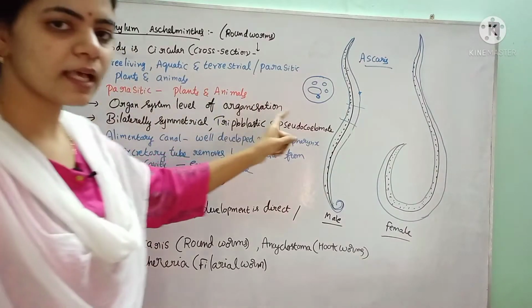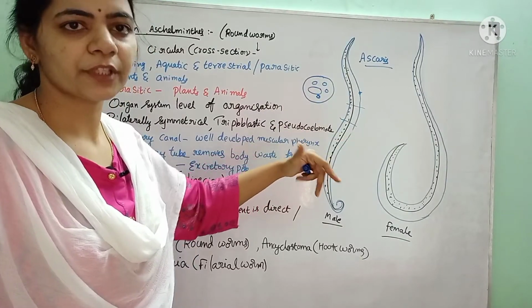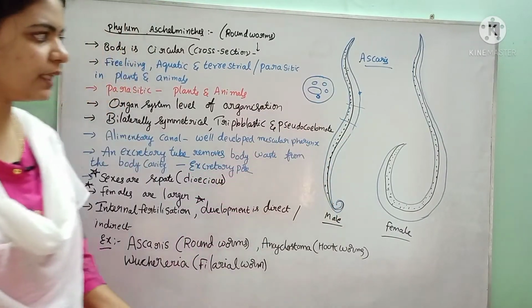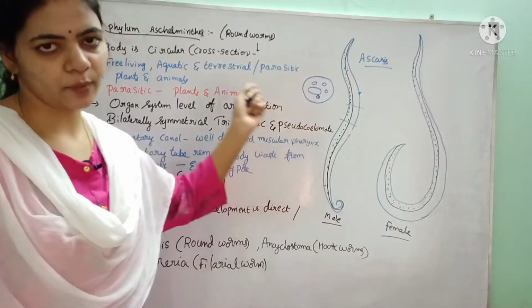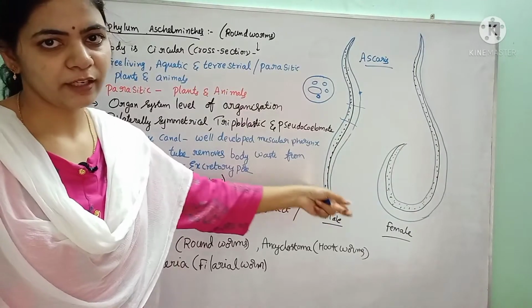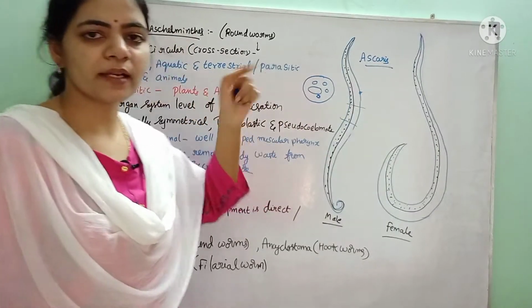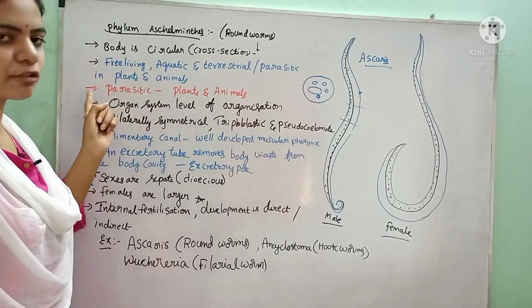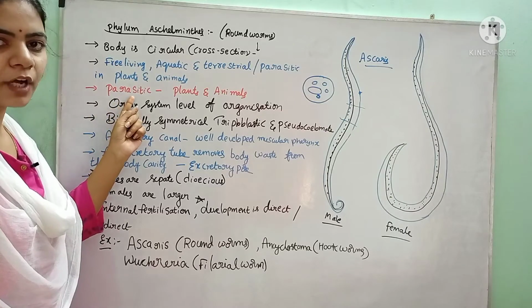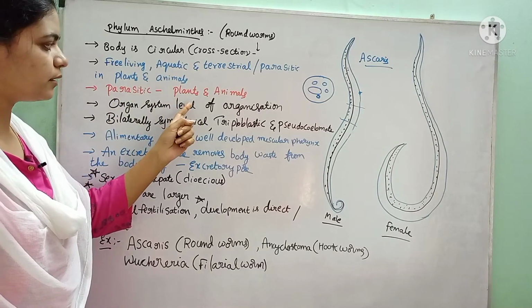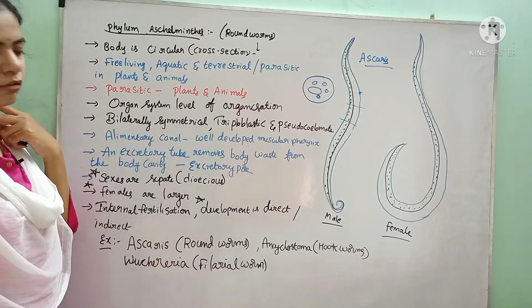And these worms are free living. They may live freely without showing any association with other animals, and they may live in water, hence they are aquatic. They may live on land also, terrestrial. And some forms may exhibit a parasitic relationship with plants and animals. In parasitic forms, they associate with plants and animals and cause disease also.